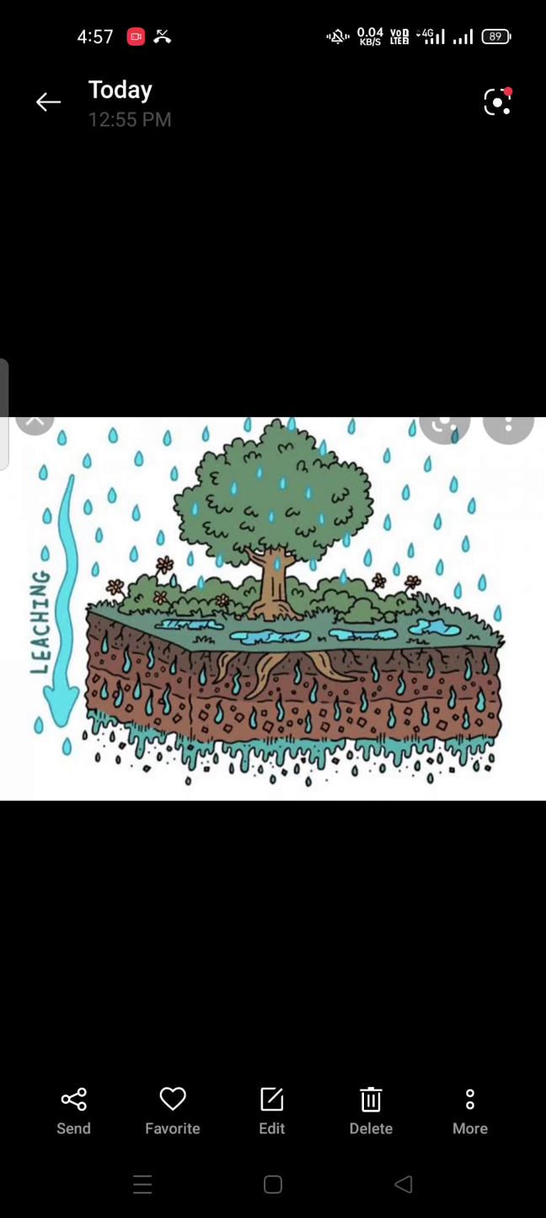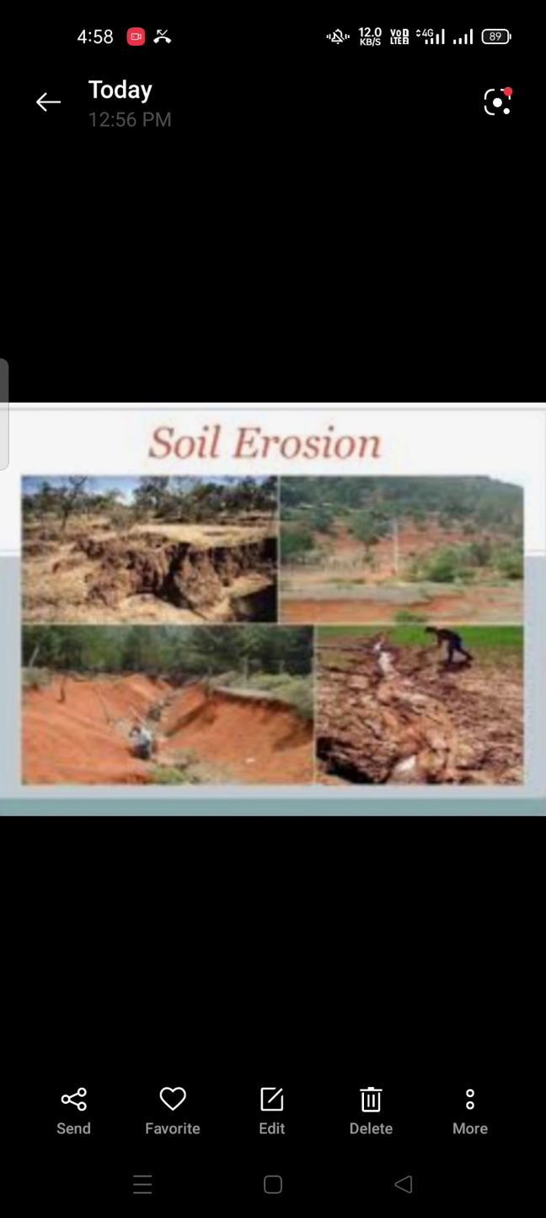In areas where the soil particles are large, as in sandy soil, the water percolates through, washing away all the nutrients with it. This is called leaching. Soil erosion. Soil erosion is the removal of the topsoil by wind and water. It occurs naturally all the time and thus causes the degradation of soil.